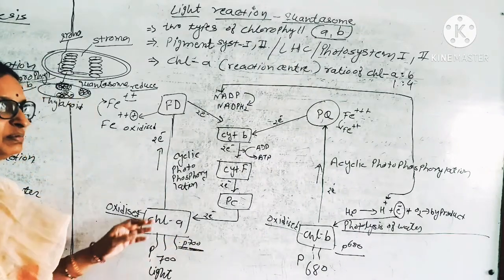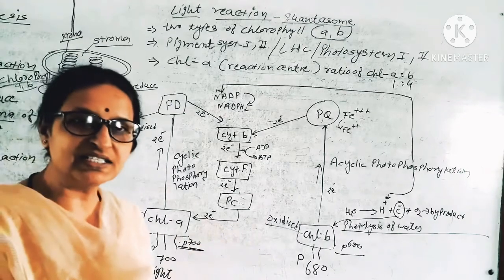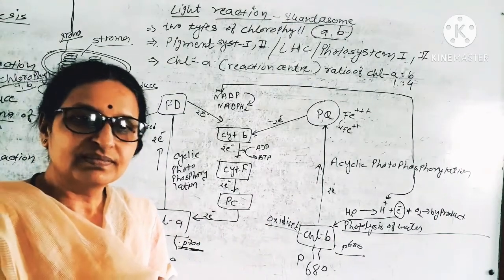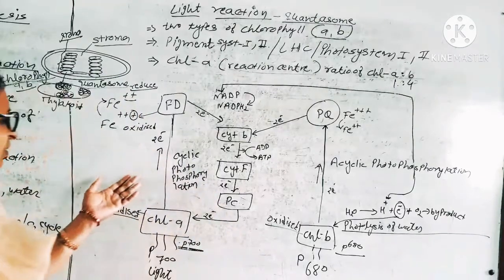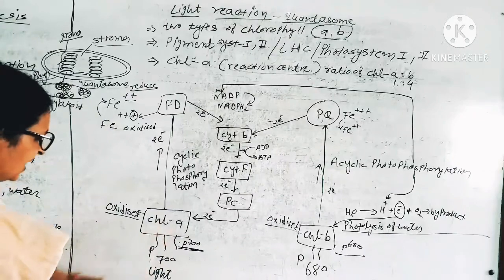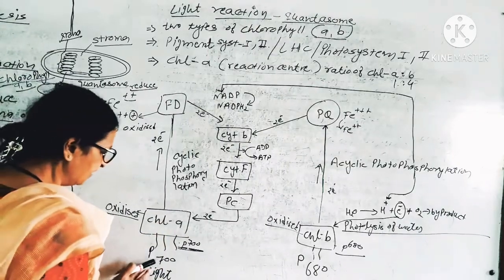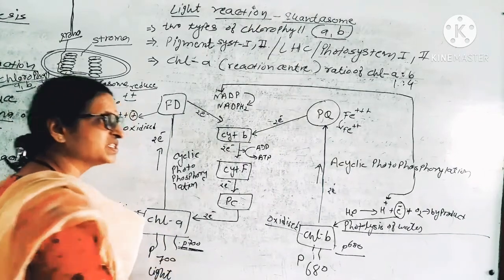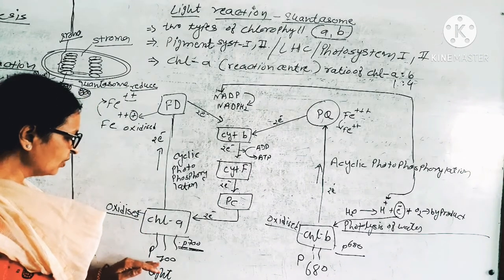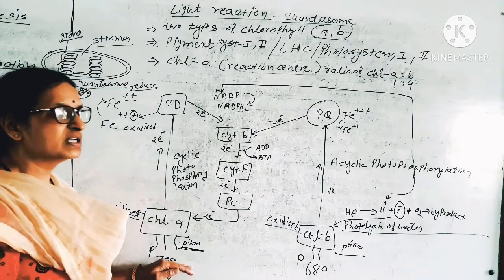We see that white light has 7 colors: VIBGYOR, violet, indigo, blue, green, yellow, orange and red. So red light contains wavelength 700 to 760 nanometer. So chlorophyll A can absorb the photon 700 from the sunlight.